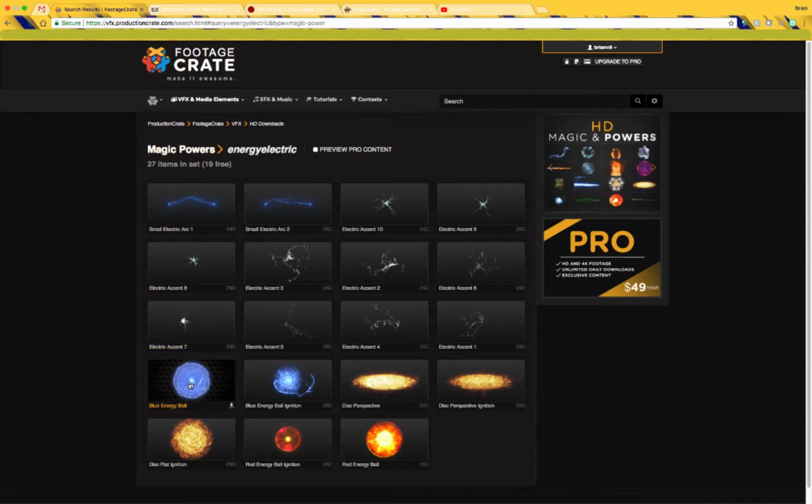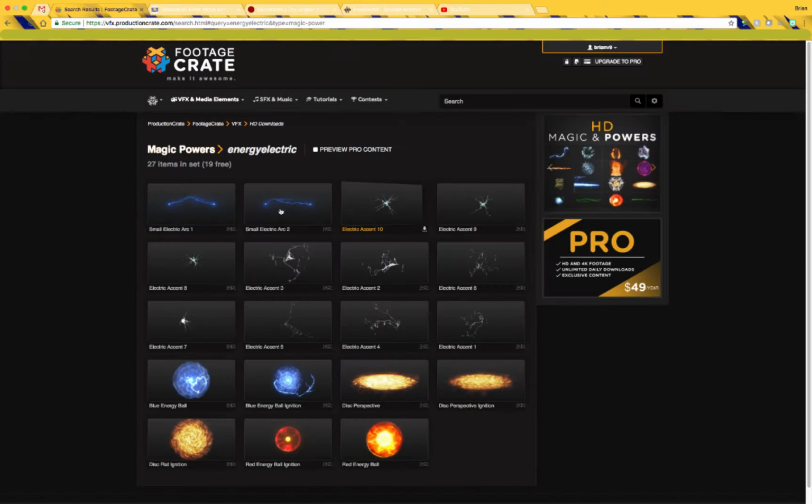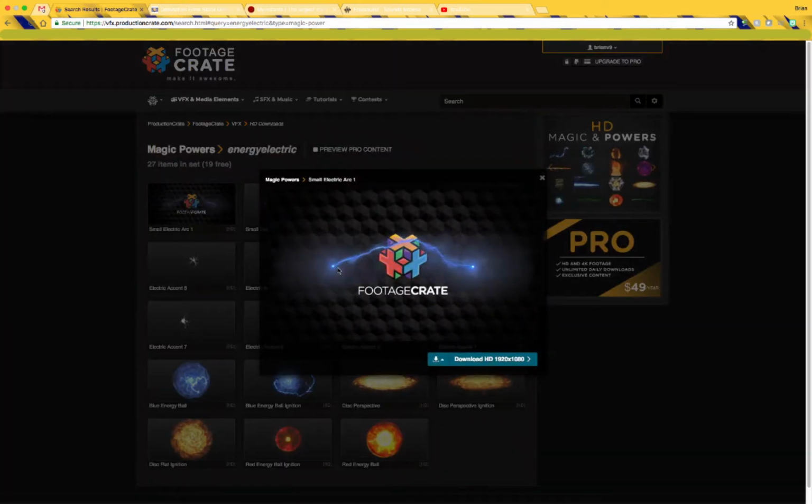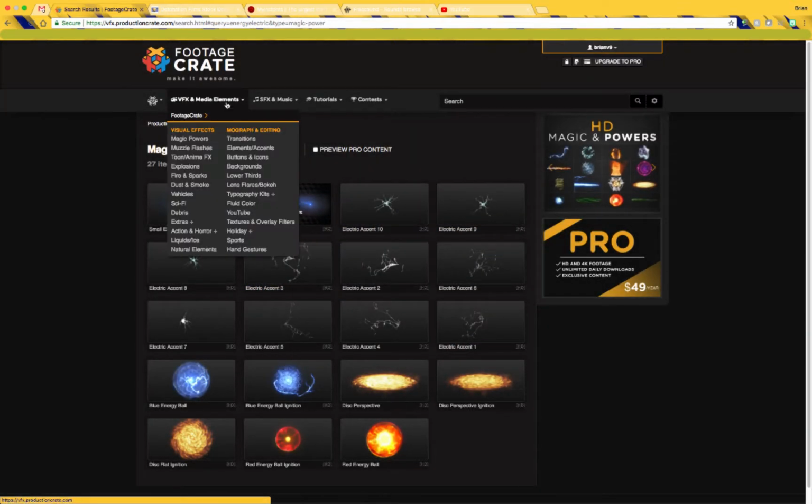And you can see if you hover over, it'll show you what these effects do. They're all pre-keyed, so you can throw these right into whatever video editor you're using. If you click on them, you can see it a little bit larger. You will not see that where it says Footcrate there. That little watermark is removed when you download it, so don't worry about that. There's all kinds of really cool special effects in here that you can download for free. Like I said, you get 3 a day.